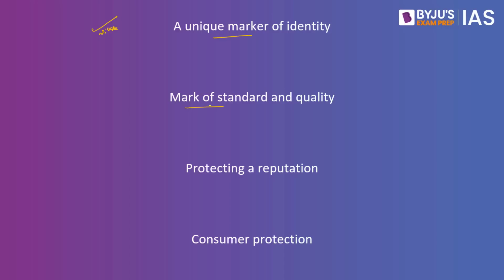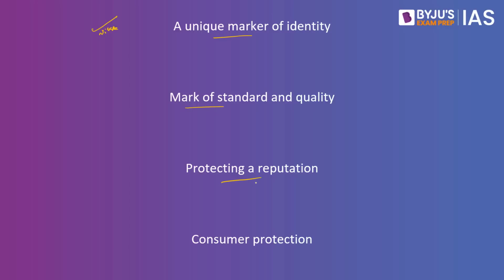Trademarks can also convey a certain standard and quality of the product that consumers can easily identify. So if you have the Puma symbol, you would for sure know that this particular product might be good. You have another, let's say Adidas, and then there are also copies like Adibas as well. So you would be able to know the difference between Adidas and Adibas, and you would know the kind of quality that can be expected.